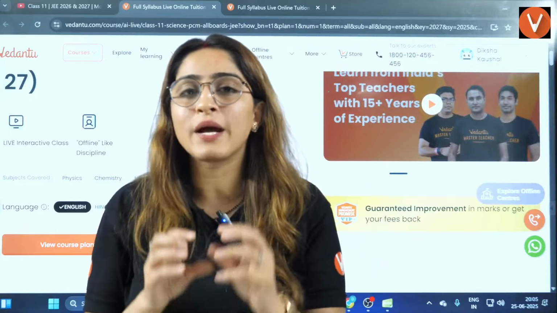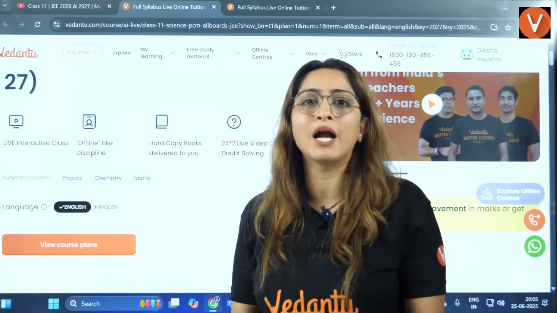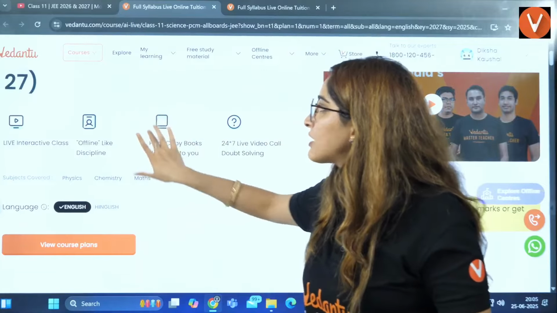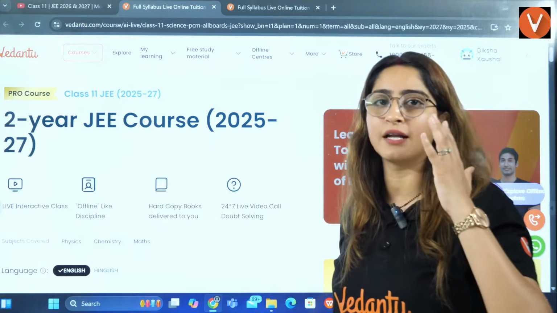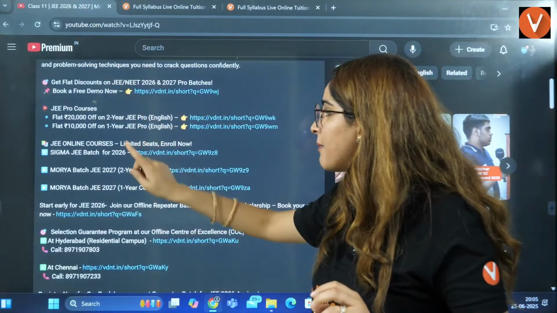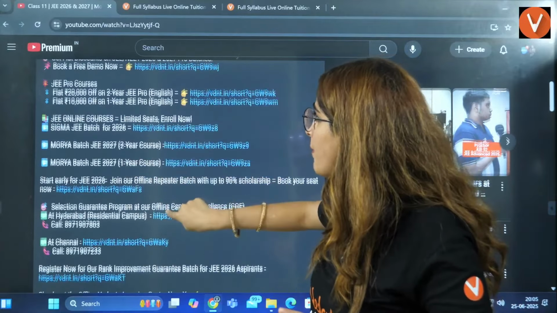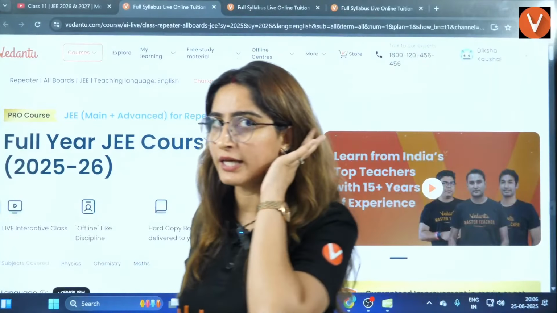So this is very, very important for those students who want to do hard work, but need proper mentorship and guidance, especially class 11 students. Why? Because right now you have just started, right? And for class 12 students, we have two options. One is the Sigma batch and one is the JEE Pro batch. I can see here that 10,000 off is going on right now, right?